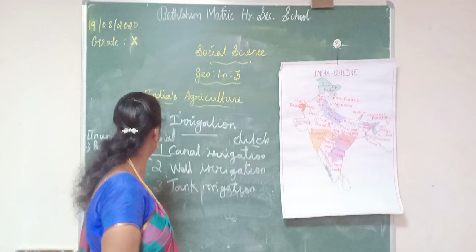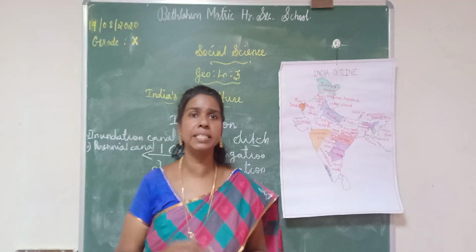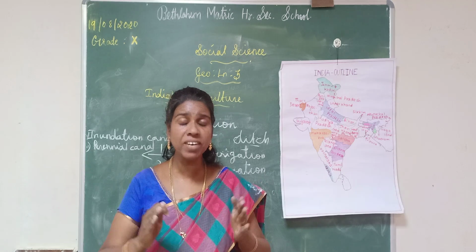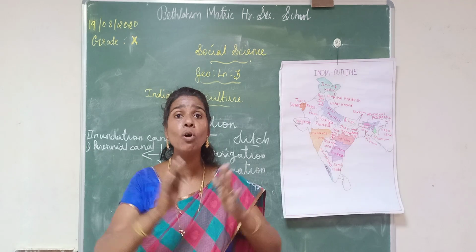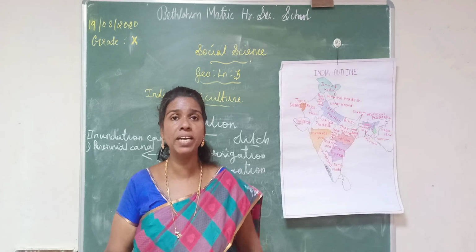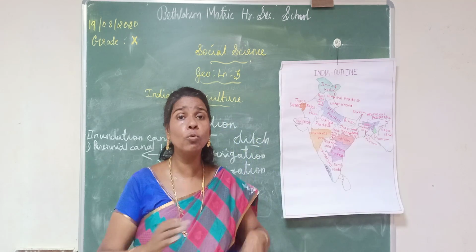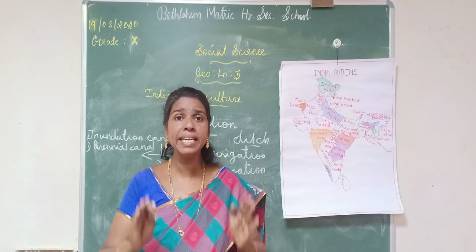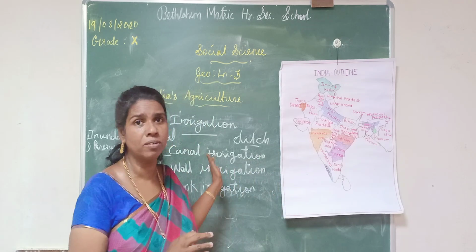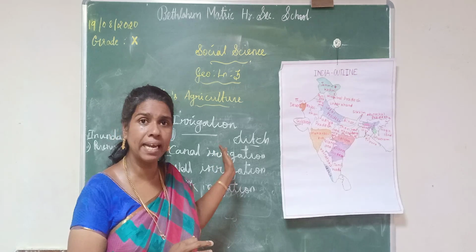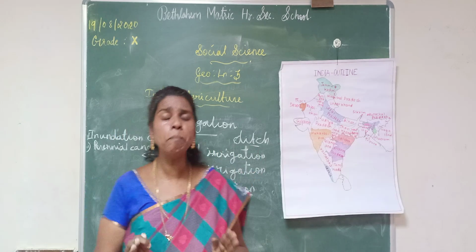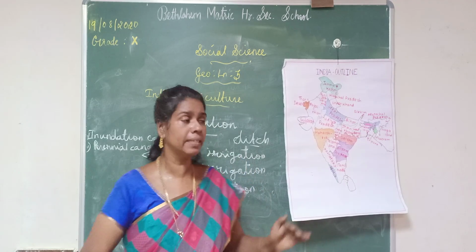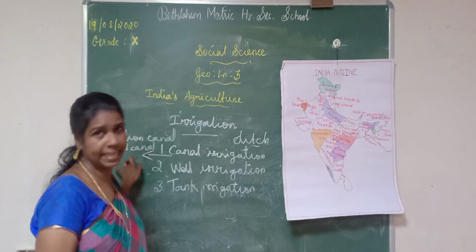Then the second one is perennial canal. Perennial canal is a type of canal where the water flows throughout the year. In India, most canals practiced are of this type. 15.8 million hectares of land are irrigated by perennial canals.